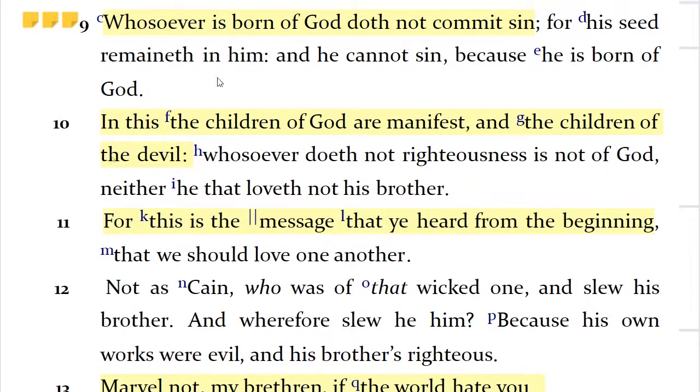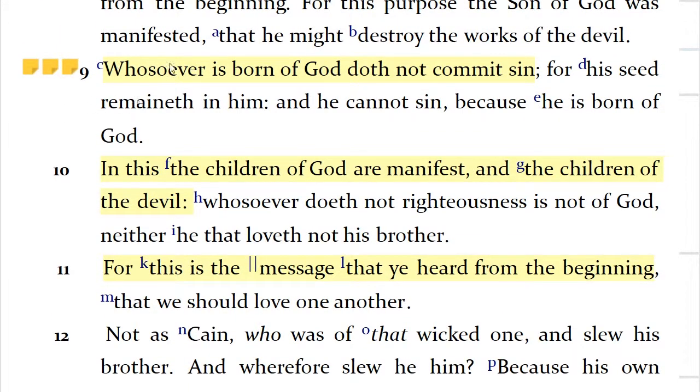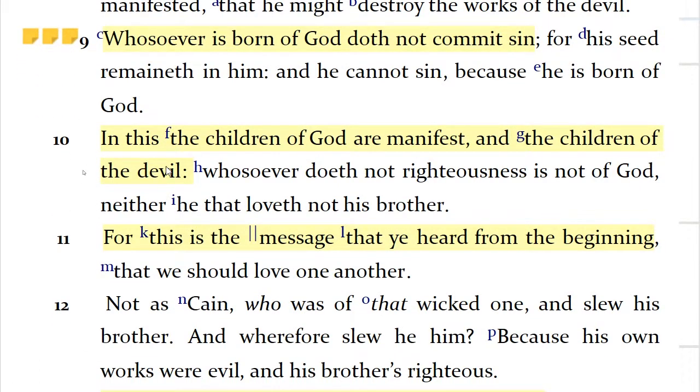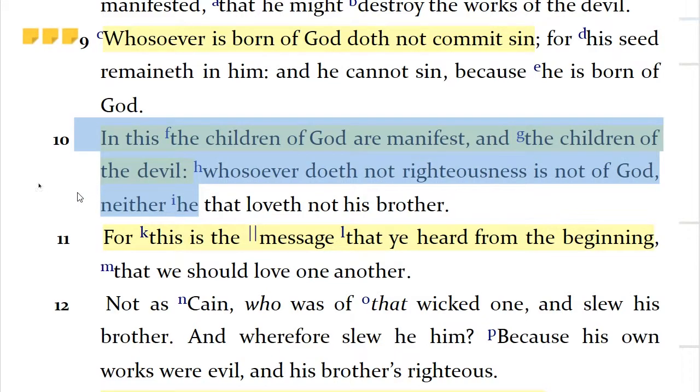So if you want to come back to some of your highlights, like whoever's born of God does not commit sin or continue to sin, and say these aren't there, these are different notes. Say you want to add a note to this, or let's just go down to the next one. In this the children of the devil are manifest. Oh, I want to make a note on it. You don't have to highlight it and click it and then add a note. Since there's a highlight, there's already a file there.